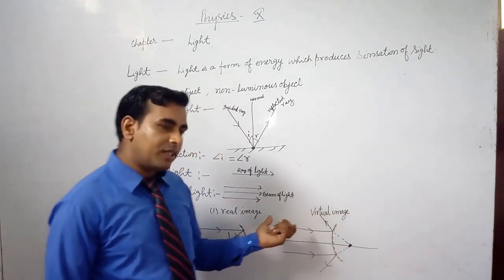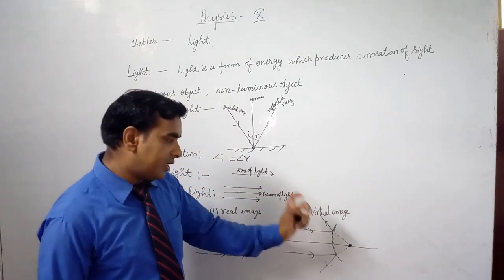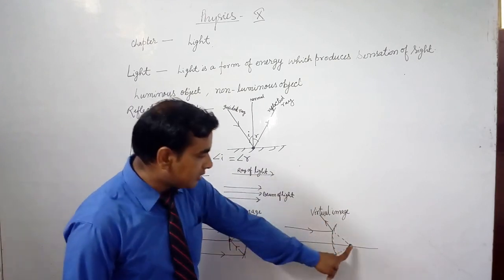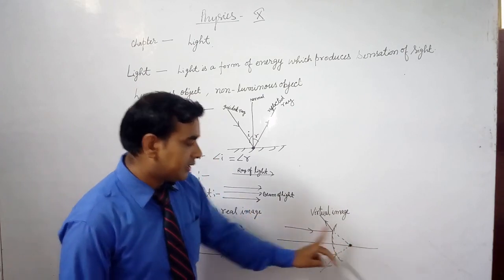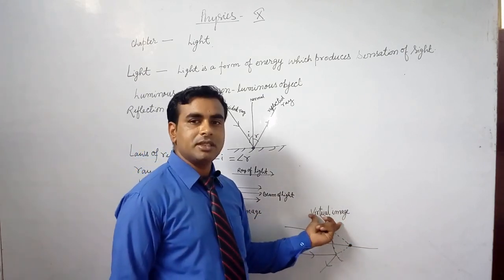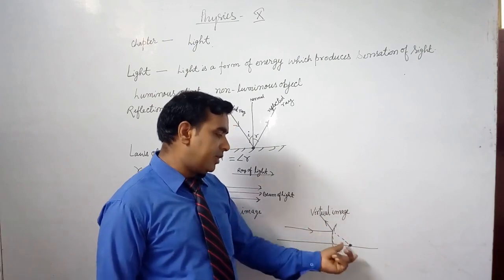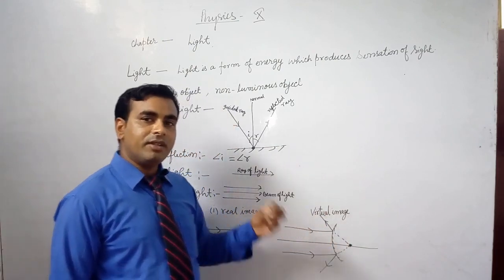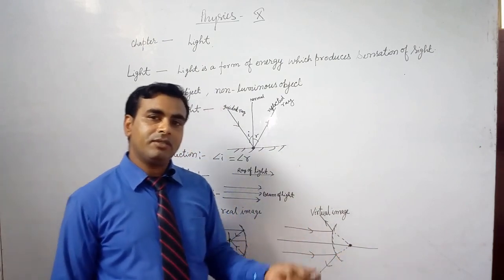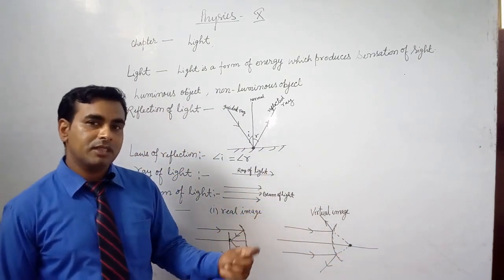What is a virtual image? When light rays from an object after reflection from the mirror appear to meet at a point, then the image that is formed is called a virtual image. A virtual image cannot be obtained on a screen. When we see our face in a mirror, then a virtual image is formed.